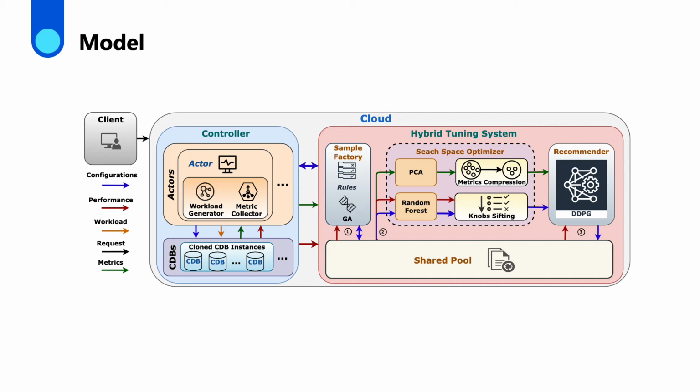One key design decision is to warm start the recommender using all samples in the shared pool. This allows us to take advantage of the massively parallelizable nature to warm start the powerful, finer-grained exploration process enabled by deep reinforcement learning.